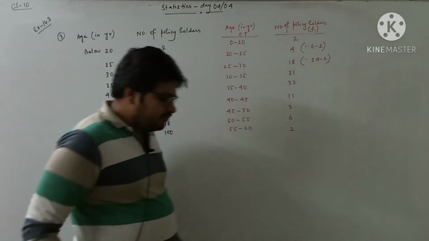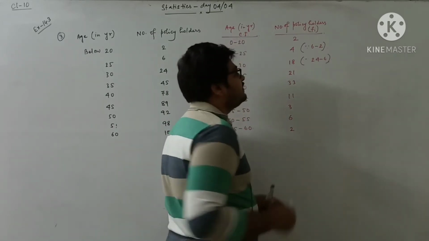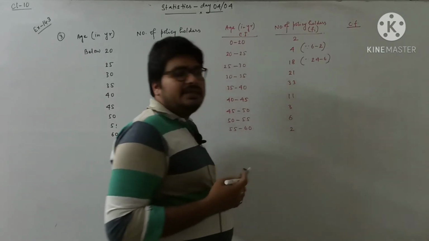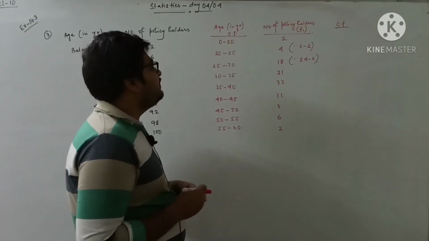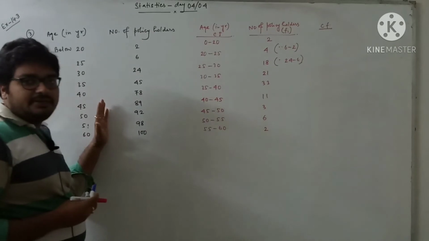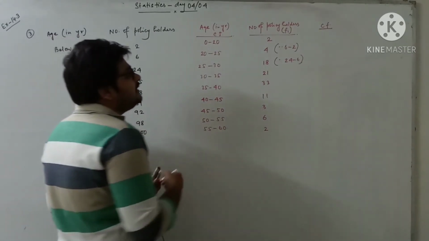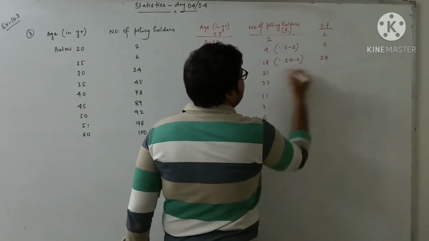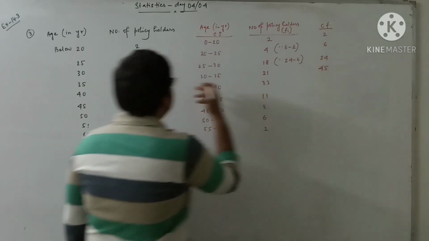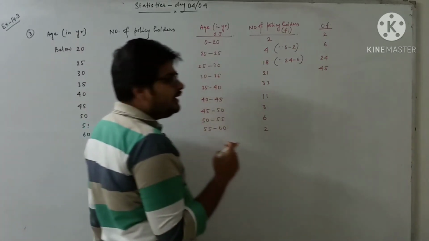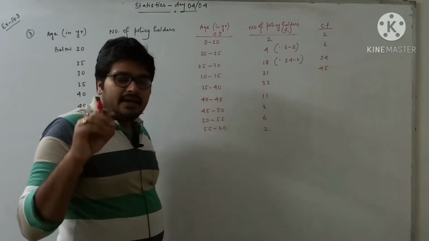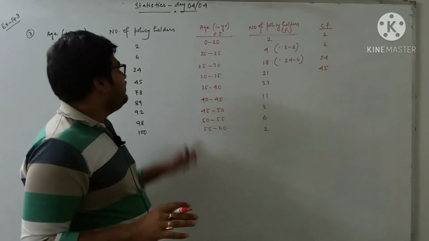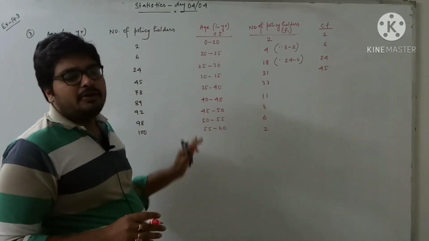Now for the median you have to find the cumulative frequency. Interestingly, as this is a less than frequency distribution table, your cumulative frequency will be the same as this one. Check: 2 plus 4 is 6, 6 plus 18 is 24, 24 plus 21 is 45. See, these all match. This is possible only for the less than frequency distribution table. For the more than frequency distribution table, it will not match directly from top to bottom; it will match from bottom to top.